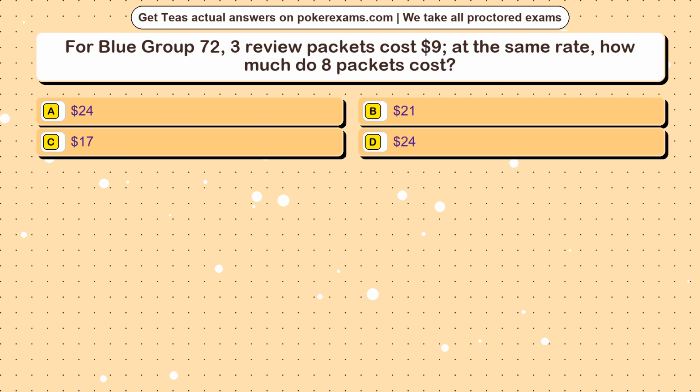Question 13. For Blue Group 72, 3 review packets cost $9. At the same rate, how much do 8 packets cost? Option A, $24. Option B, $21. Option C, $17. Option D, $24.